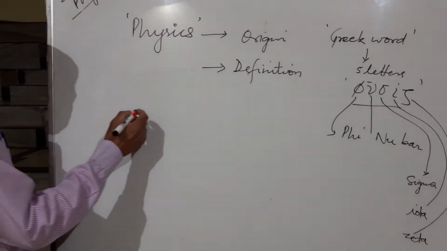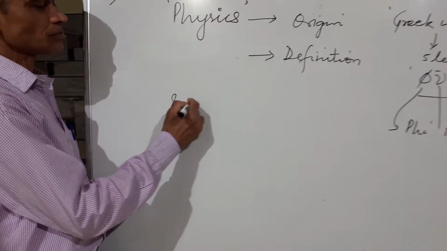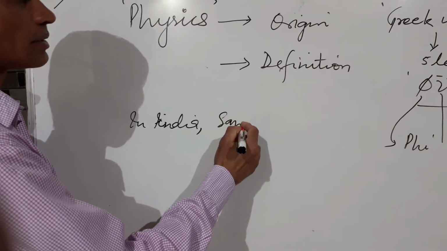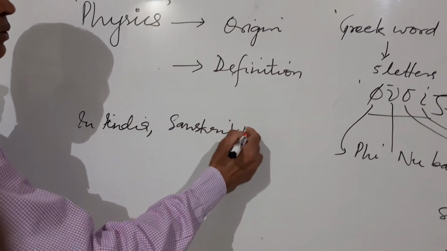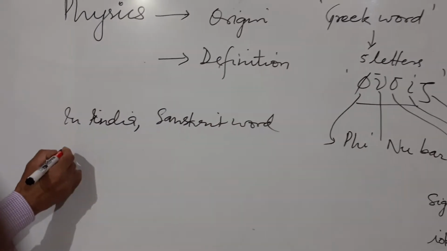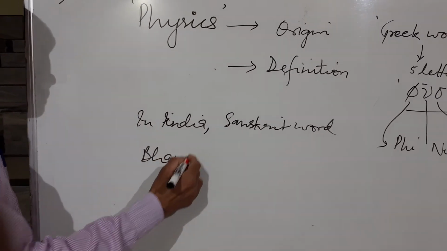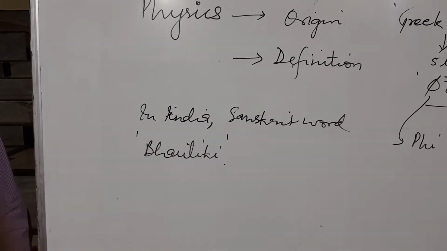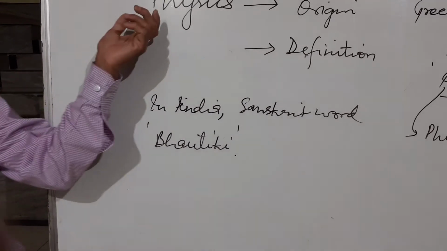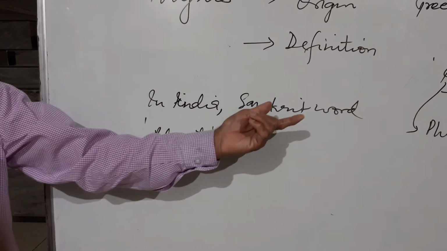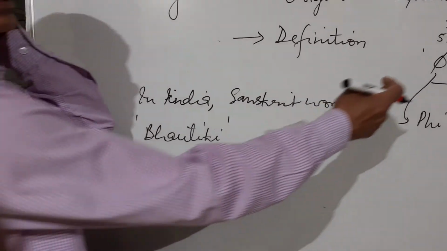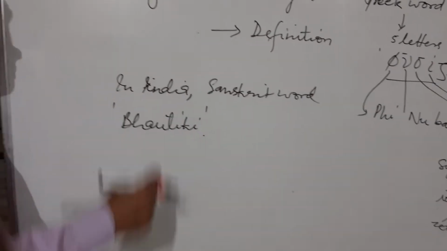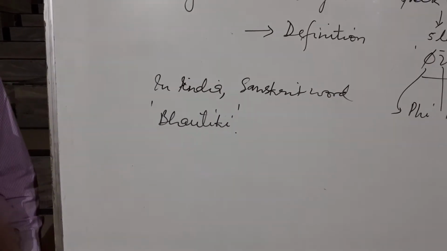In our India it originated from the Sanskrit word bhautiki. So physics originated from a Greek word consisting of these 5 letters, and the Sanskrit word bhautiki.